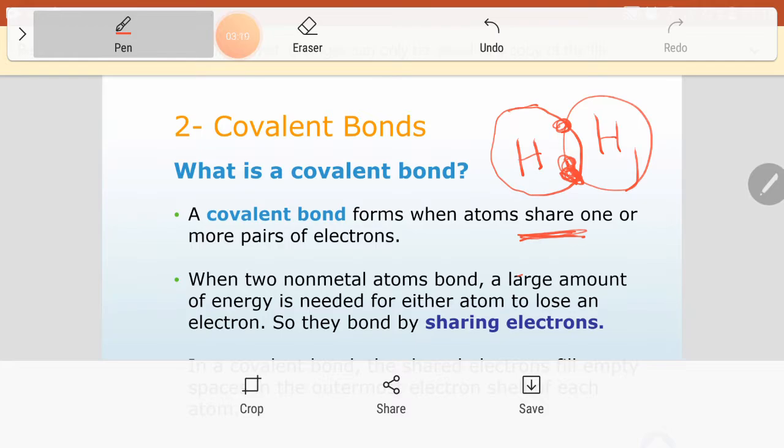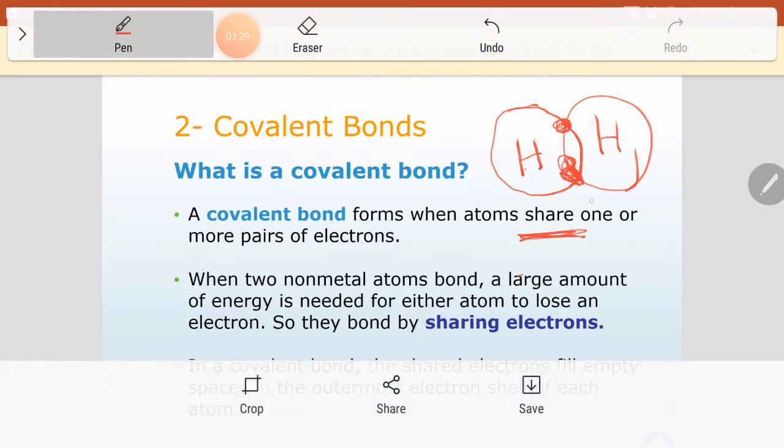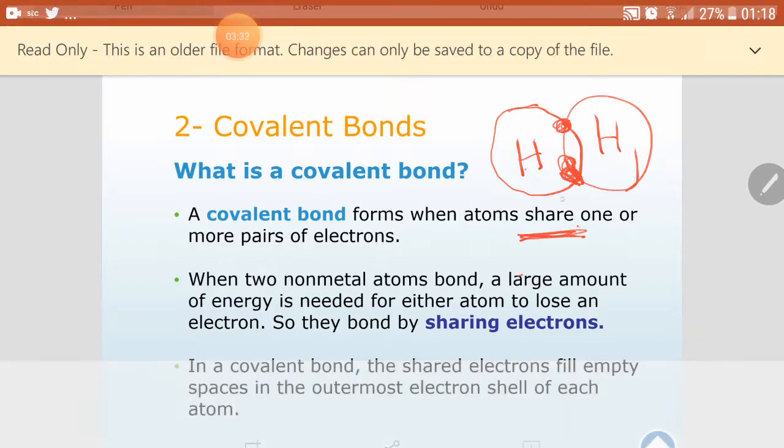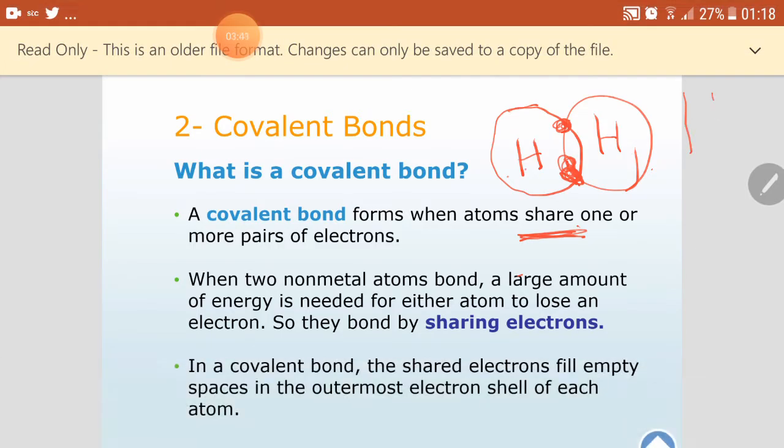The hydrogen wants to be like the helium, wants to have 2 outermost electrons. Now for this atom, how many electrons does it have? It has 2. For this atom, how many electrons in its outermost energy level? 2 also. That's it. The 2 atoms reach the balance that they need. That's why hydrogen exists as H2.